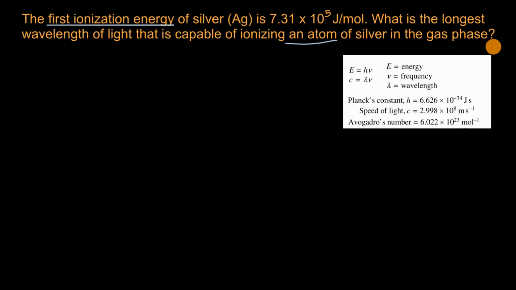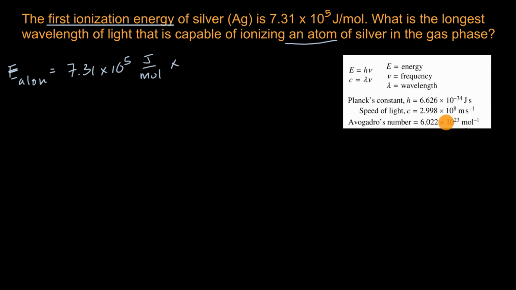All right, now let's work through this together. So the first thing to do is try to figure out the first ionization energy per atom. So the energy per atom is going to be equal to the ionization energy, 7.31 times 10 to the fifth joules per mole, times, if we want to figure out per atom, how many moles are there per atom?